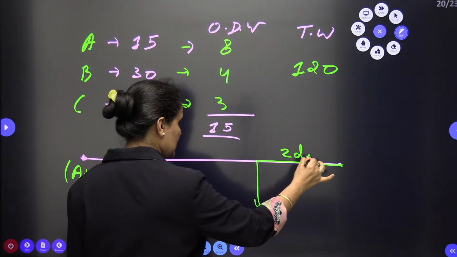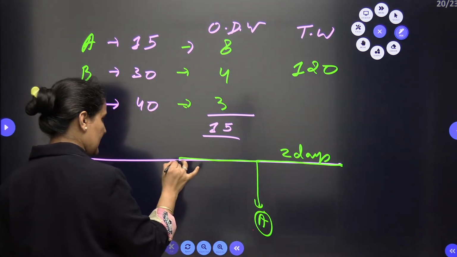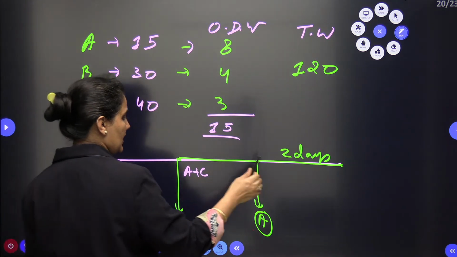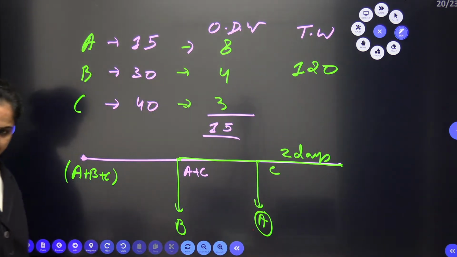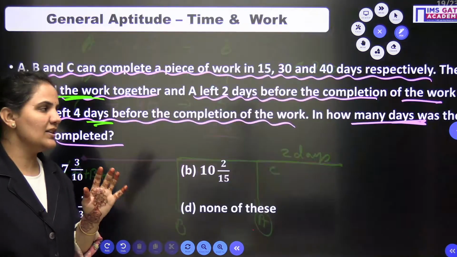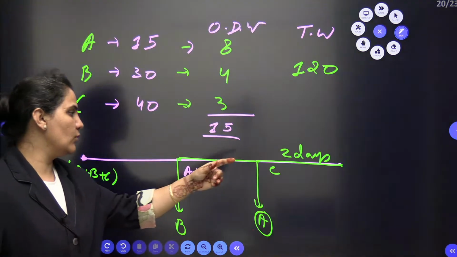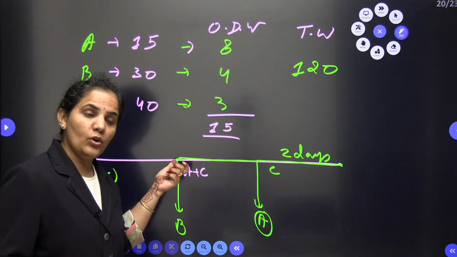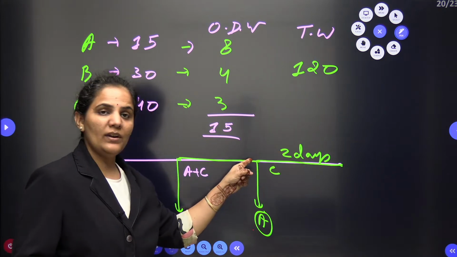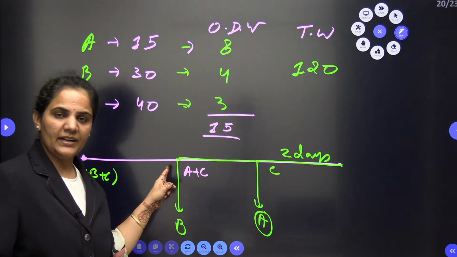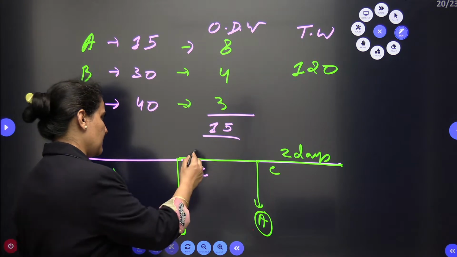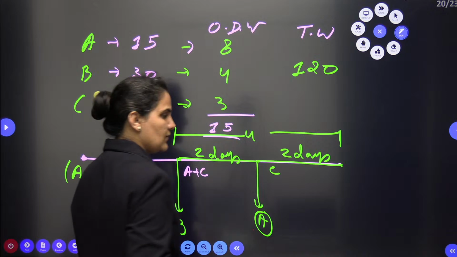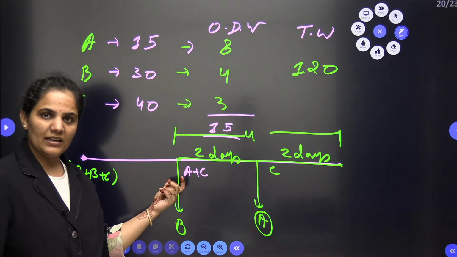So this is the 2 days. 2 more days ago B already left. So here A and C were there and now here only C is there. This is the scene you need to understand. A left 2 days before the completion of work and B left 4 days before. From here to here is 2 days, from the last to here it will be 4 days. So 2 more days before that, B left the work.